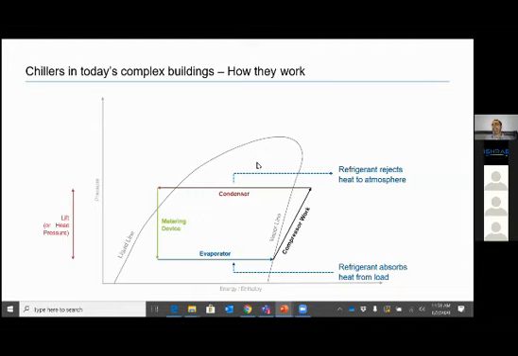So condenser has more heat exchange area, or condenser has higher heat rejection because it is sum of evaporator plus compressor work. So when we say it is 100-ton chiller, maybe it will have 125 or 120 or 130-ton condenser. We always talk chiller in capacity of evaporator, but my condenser is actually higher heat transfer than evaporator.